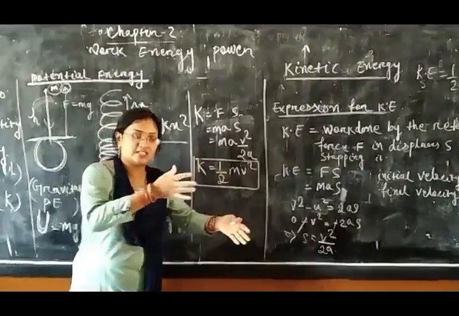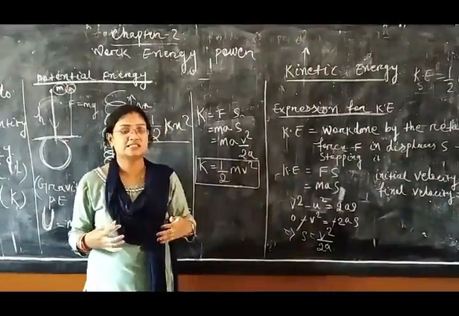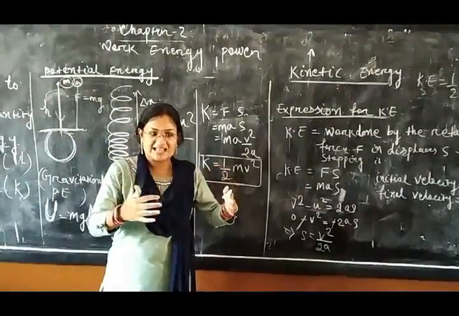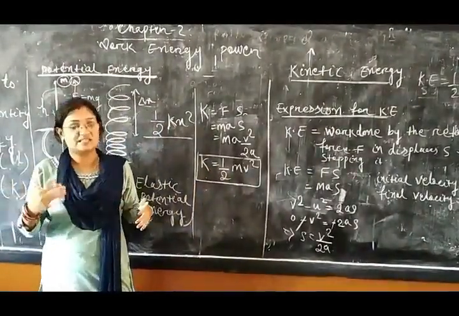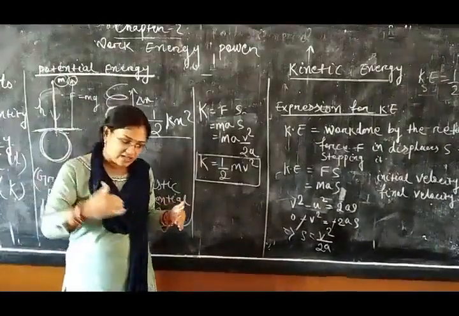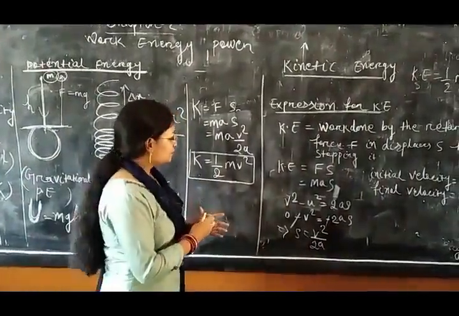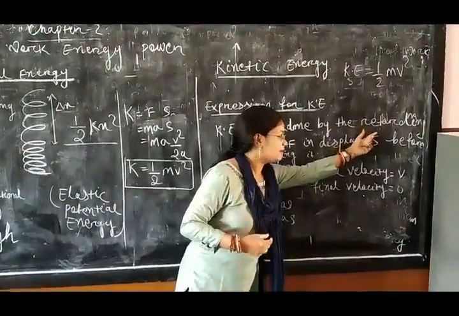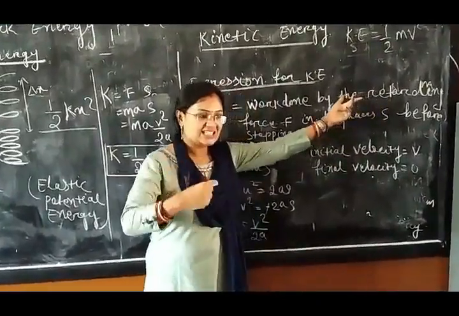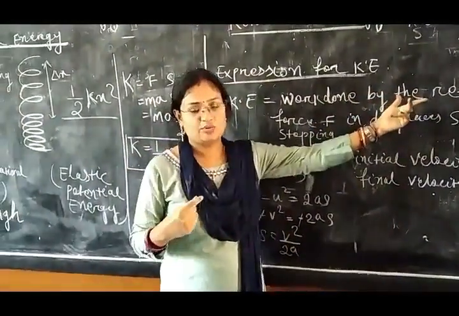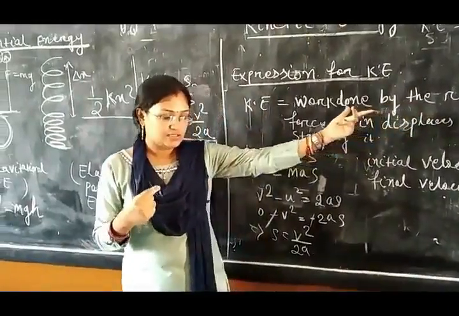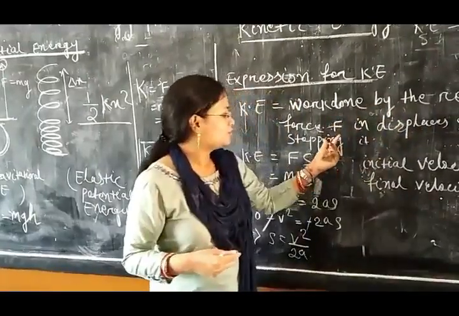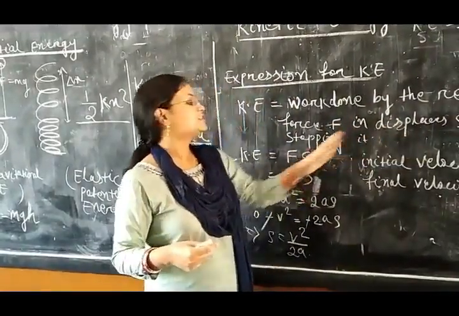That means here velocity is decreasing, so the force is a retarding force. This acceleration is a retardation, meaning negative acceleration, because the velocity is gradually decreasing. So kinetic energy is the work done by the retarding force. Why have I written retarding force? Because this force decreases the velocity of the body. This force stops the body. So it is the work done by the retarding force F in displacement S before stopping it.